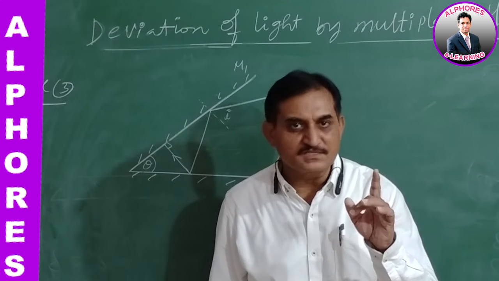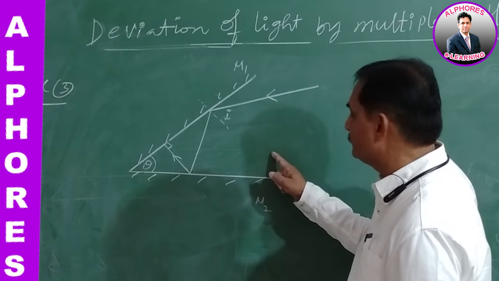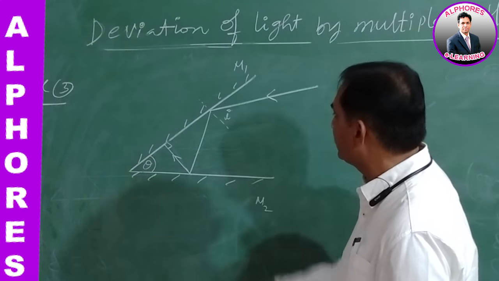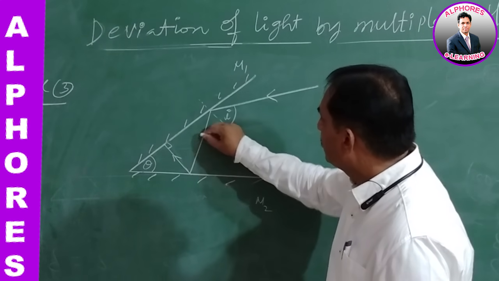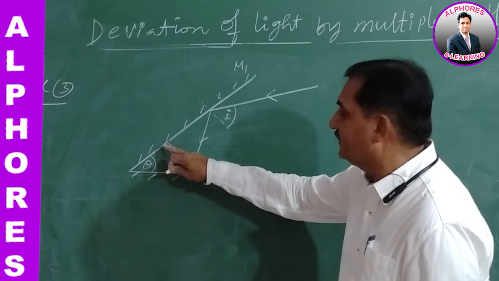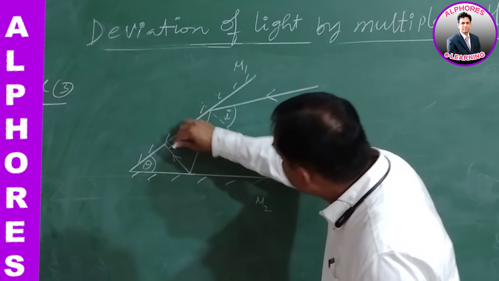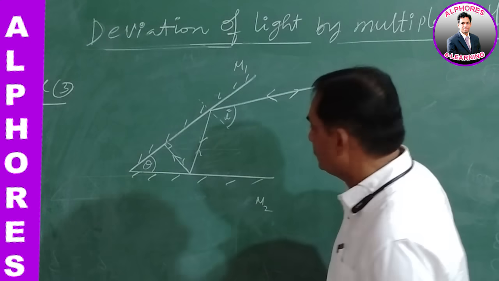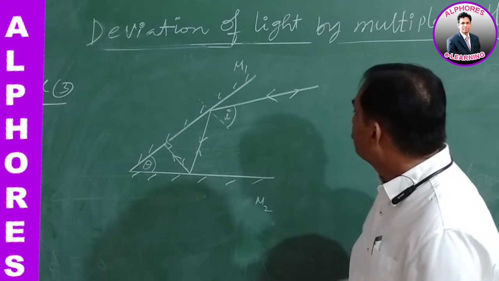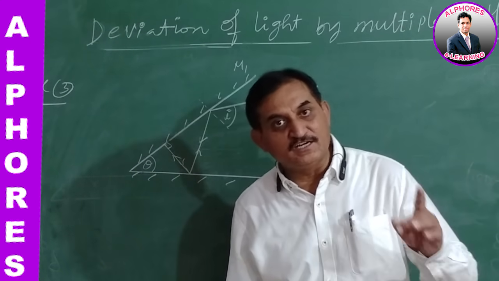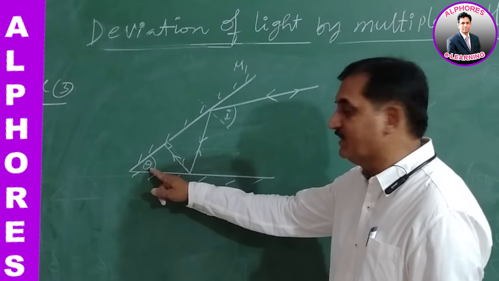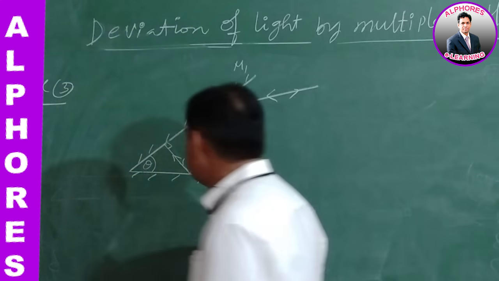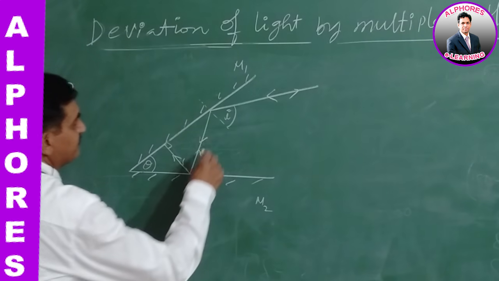But the problem is given like this. In the diagram shown, the light incident on the first mirror at angle of incidence I undergoes reflection, and again finally it retraces. It is a normal incidence, again coming back, retracing finally. Then find the angle of incidence in terms of the angle theta between the two plane mirrors. This is the question, right? Now let us find it.